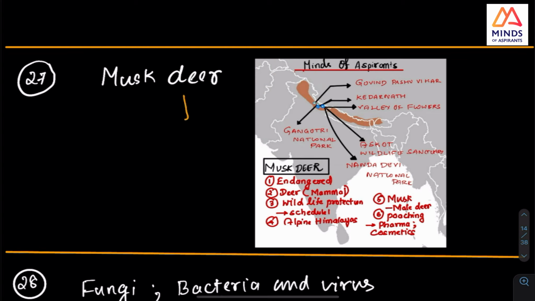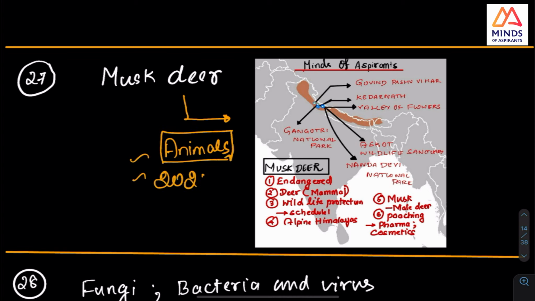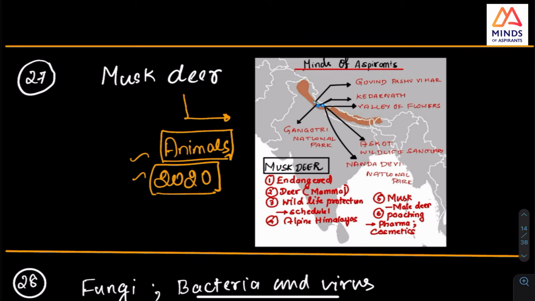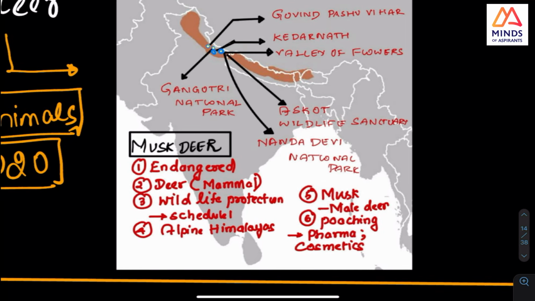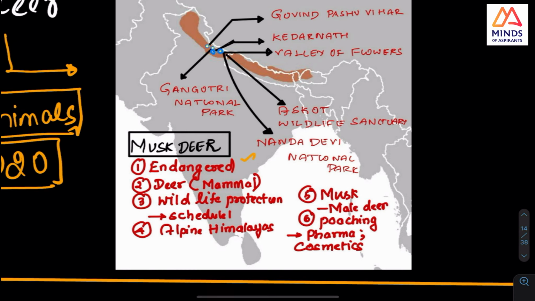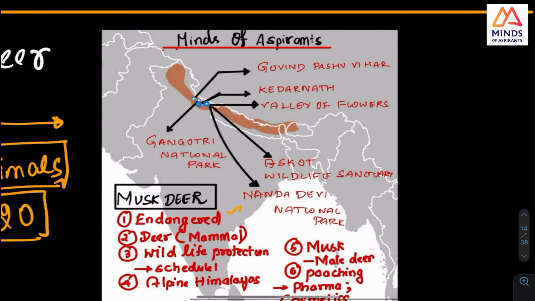And this musk deer, so in animals, endangered animals which are there, this was I think a question in 2020. They asked this question in 2020 in relation to musk deer, where it was, and whether it was endangered. And you can look at it. It is endangered, and it is an animal. So what I want you to look at, and this